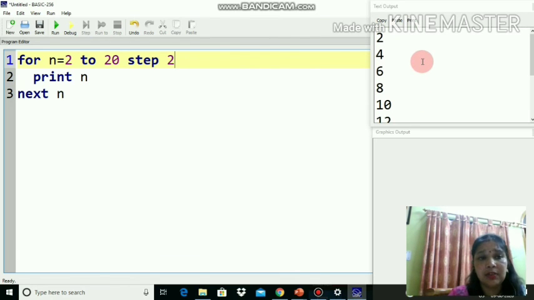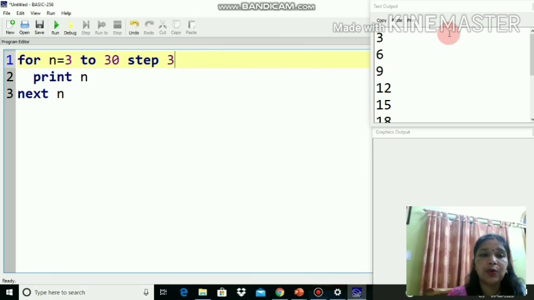Same way for table of 3. What will you have to do? You need to start with 3, where you need to reach up to 30, and by how much every time you will increment? By 3. Now run, you will get the table of 3. I hope you have understood this.